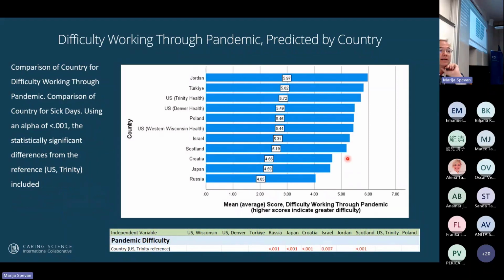And here, this is difficulty working through the pandemic. So you can see that the higher score means the greater difficulty. Those in Jordan and Turkey had the most difficulty compared to Russia, which was right about a 4. When I compare it to the Trinity Health, which is the 3rd one from the top, you can see that the ones that are statistically significantly lower are Russia, Japan, Croatia, and Scotland. Okay.